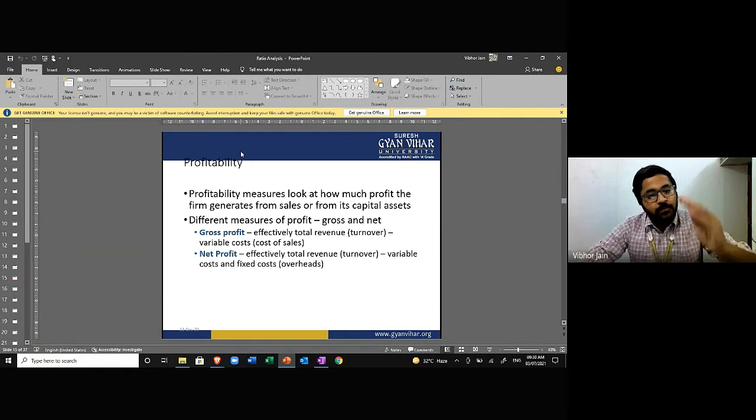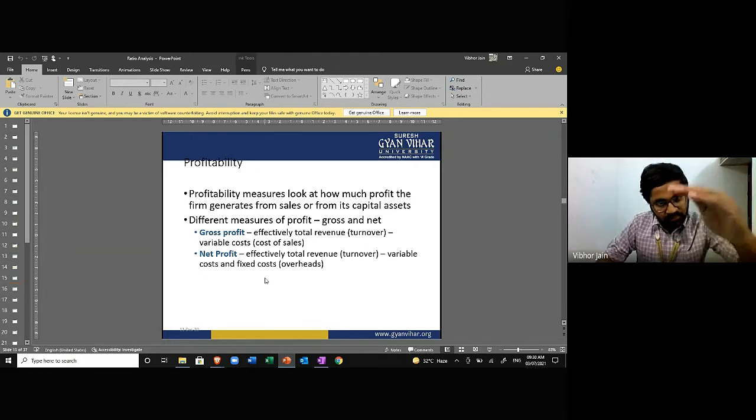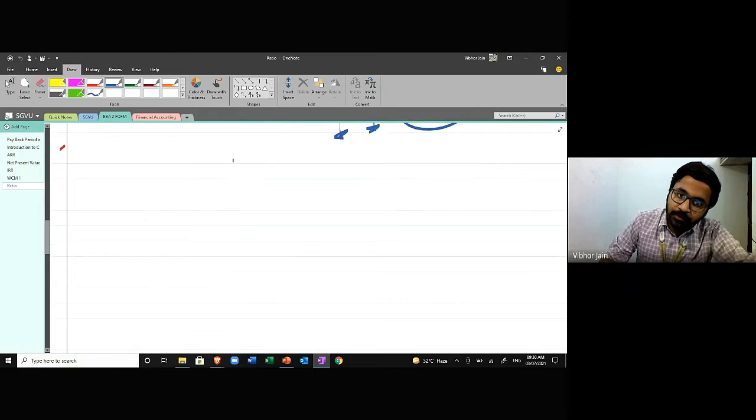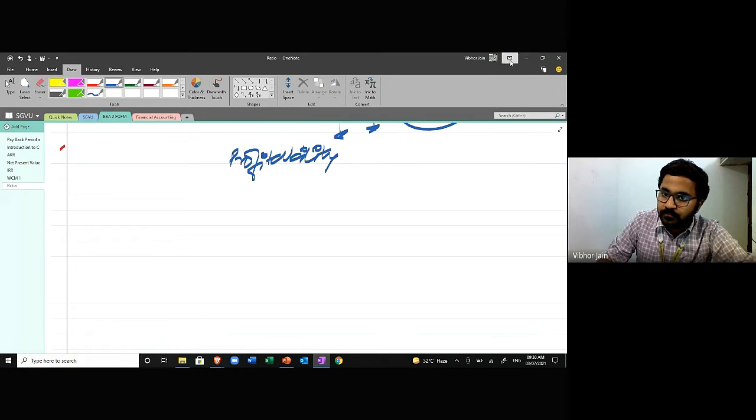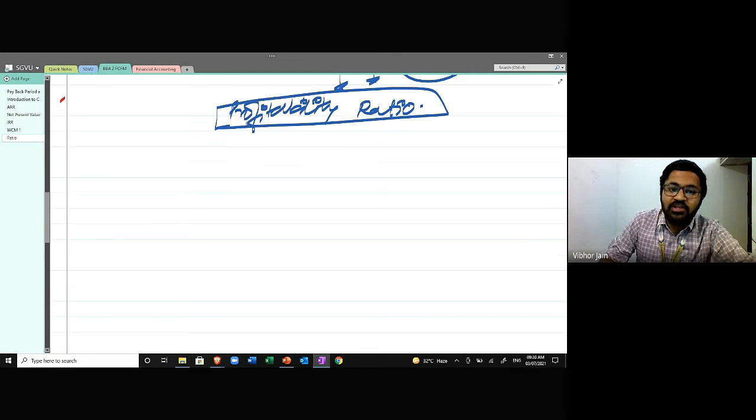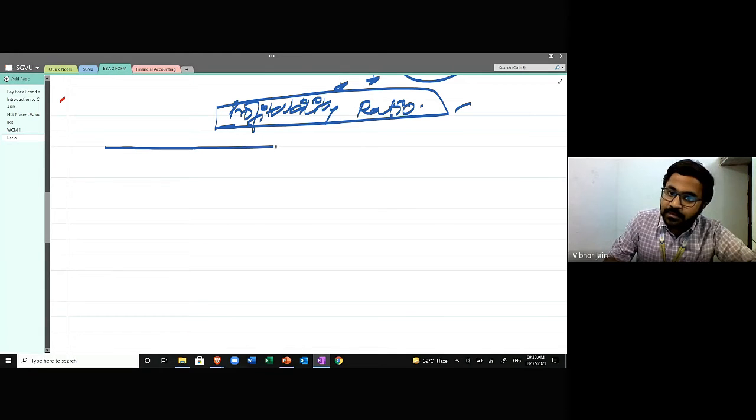First, let's talk about profitability ratio. Now, what is profitability ratio? I'll explain, then we'll read this. First, I'll explain. Okay, so profitability ratio. Profitability ratio means if this is my P&L account,